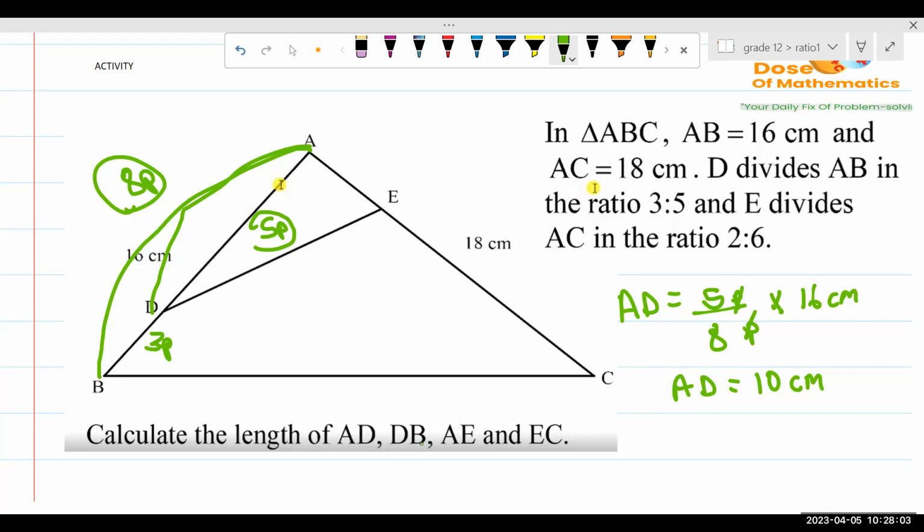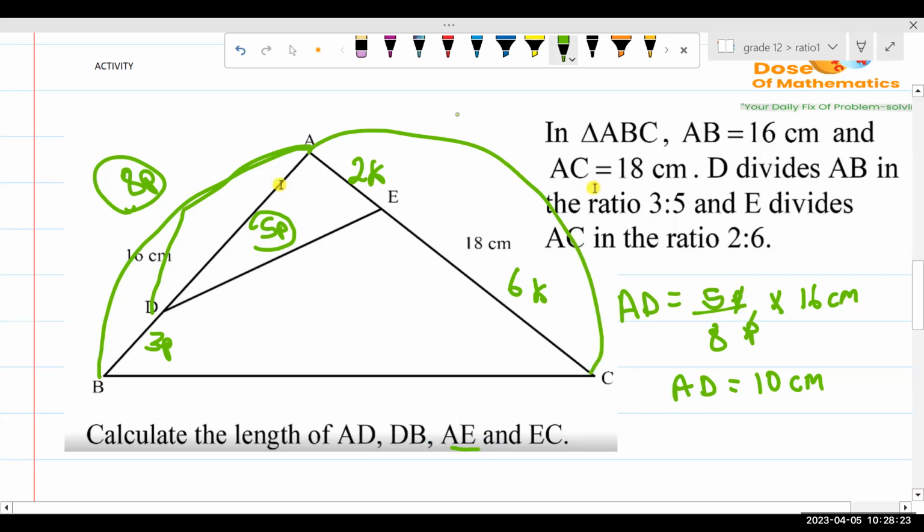Now, which one gave us the fraction? It's AE. Okay, let's do AE then. If we check this one, they say the ratio here is 2:6. So we can say 2K and 6K. All in all, the sum of the ratio is going to be equal to 8K.